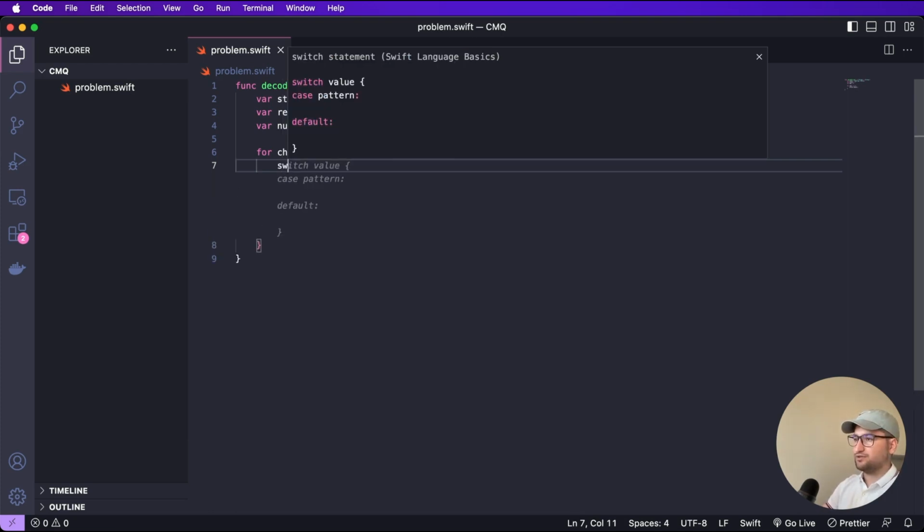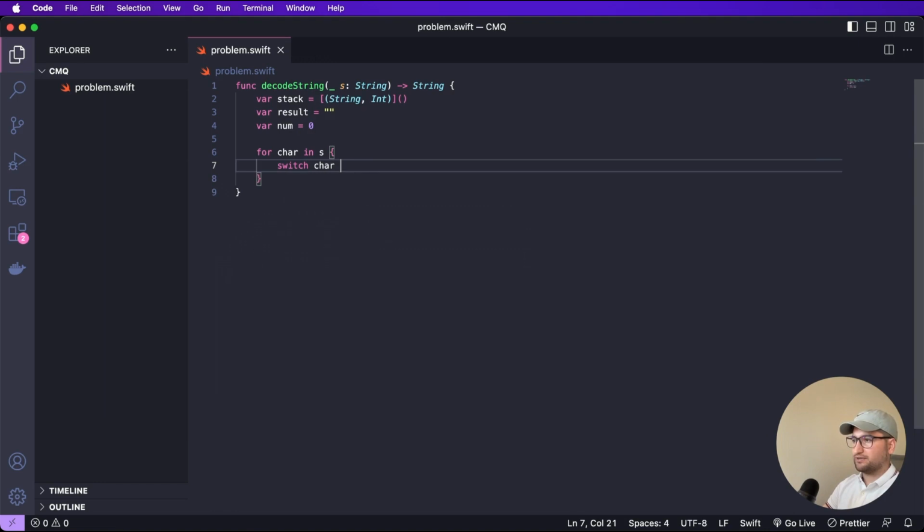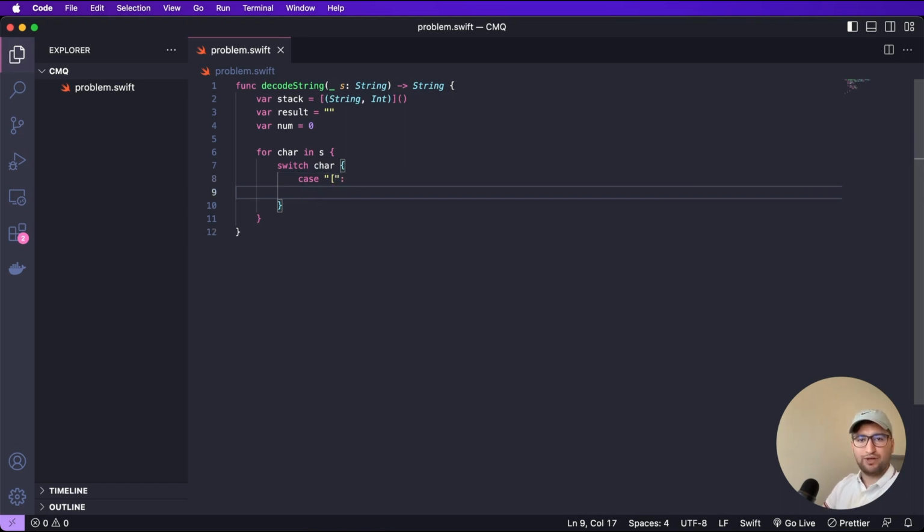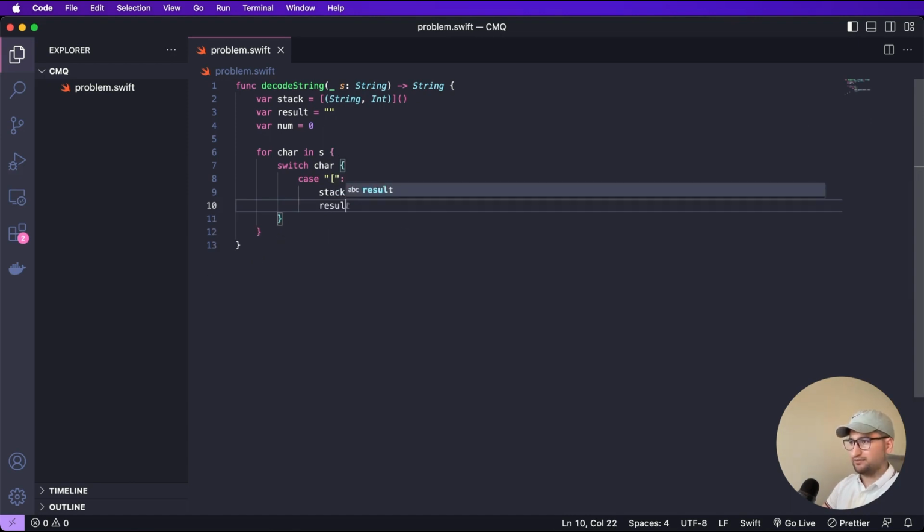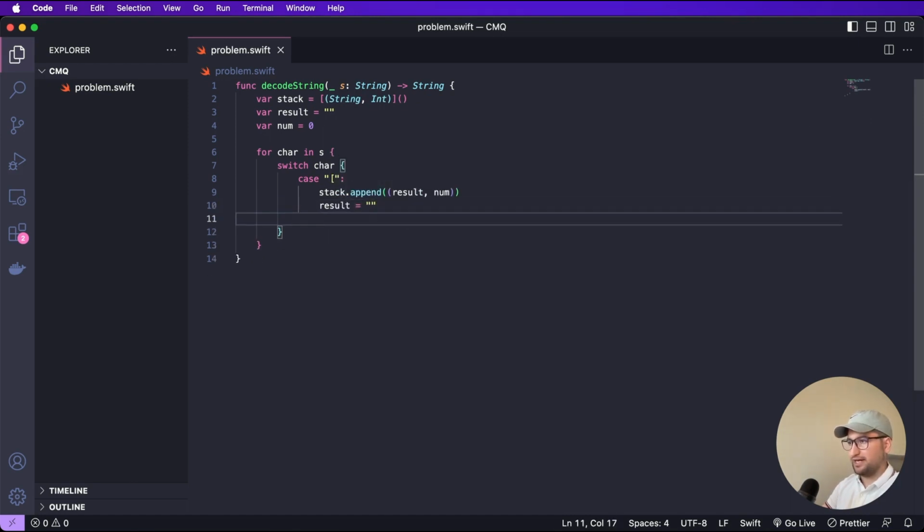So let's say switch over the character, case is opening square bracket. Now it's time to store the result and num in a stack, right? So let's say stack.append result and num, and then we should reset the result and num. So let's say result is going to be an empty string again, and num is going to be 0.